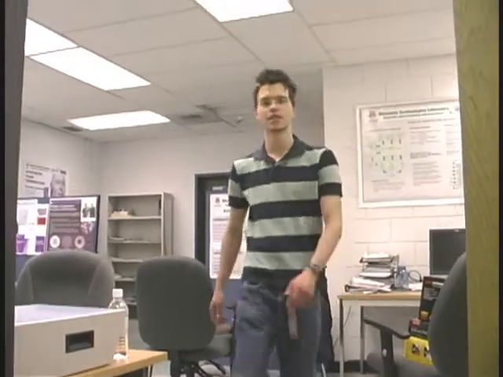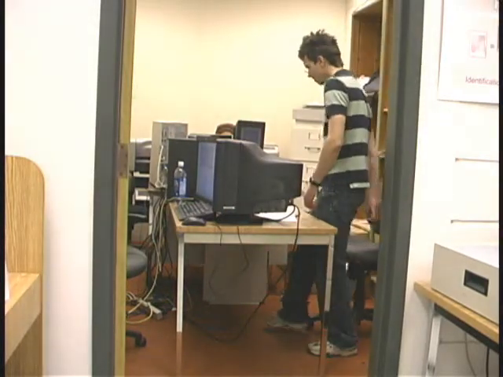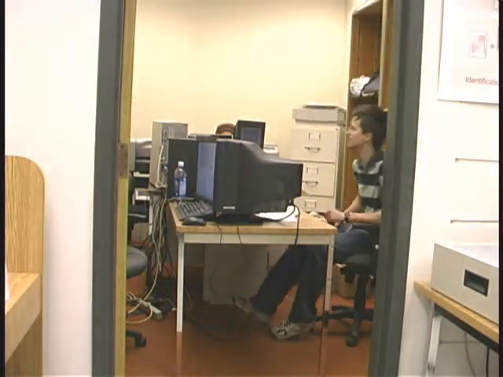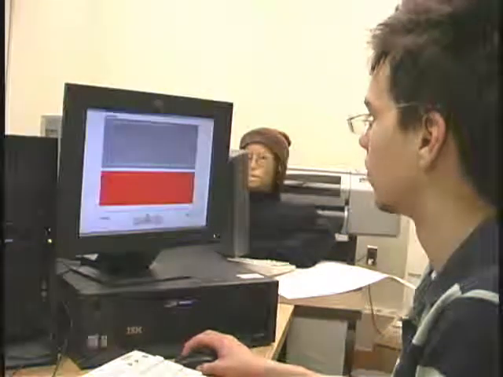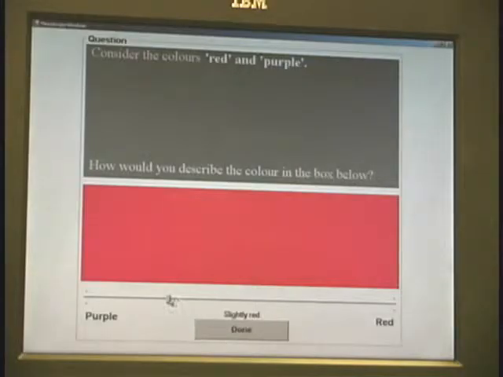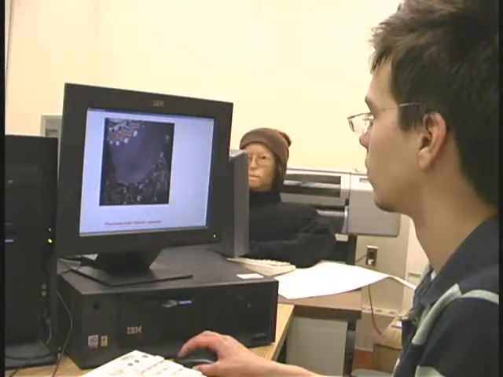When participants arrive, they are told that they will be doing the experiment with a co-participant, a robot. The experiment begins by showing the user the robot's most extreme level of surprised and its most extreme level of not surprised. Over the course of the experiment, participants answer questions on both linguistic vagueness and robot emotions. Participants believe that as they are answering questions on language, the robot will be periodically shown different images.